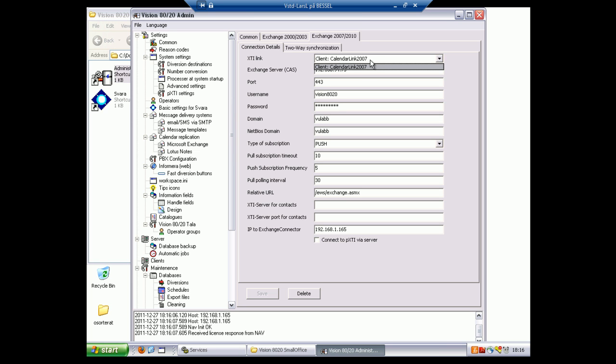By the way, here are some tips when having trouble choosing the XDI link. In some cases this list is blank. This is because the XDI link has been commented in the configuration file in the database. This was done in early versions of the Exchange connector, and you are experiencing this because you didn't download the latest installation package before installing. Don't worry, we can fix this manually.